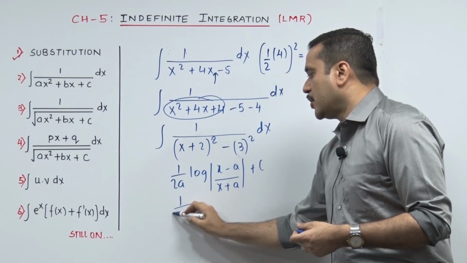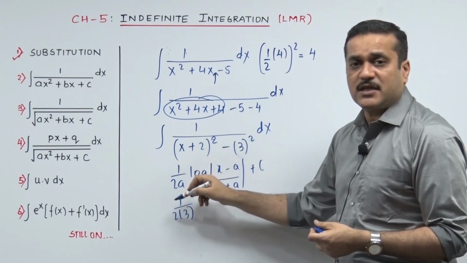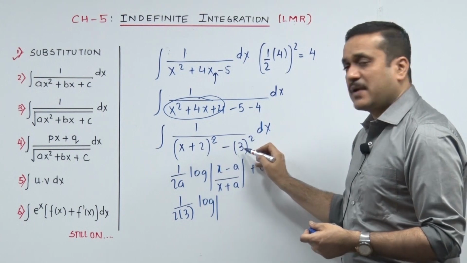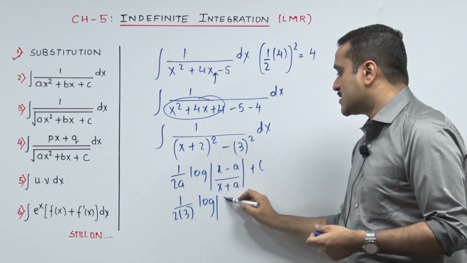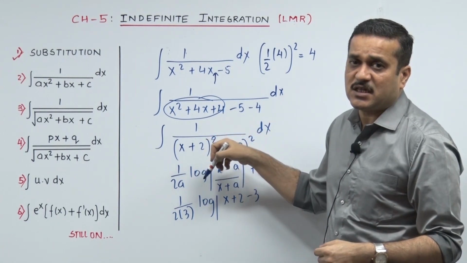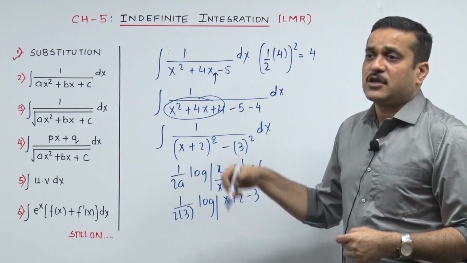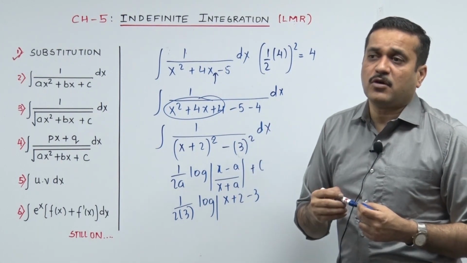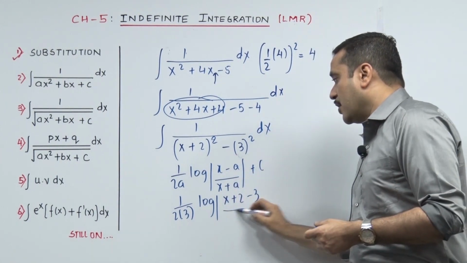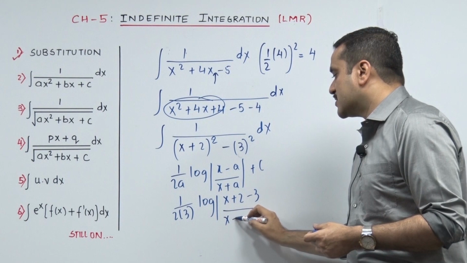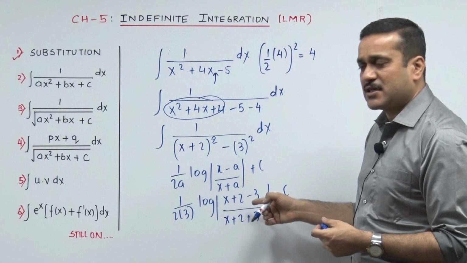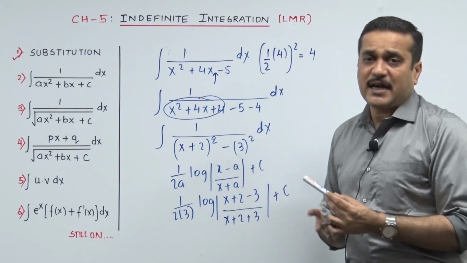So it's going to be 1 upon 2 into 3. As you can rightly see, your a is your 3, and log of... now before you fit in x minus a, x plus a. So x minus a goes x plus 2 minus 3. Sir, you said x, but my x was x plus 2 in the sum. That's my x for me. Your x can be changed to any other linear form of x, ax plus b, and still you can apply the same formula. Upon x plus a, so that goes x plus 2 plus 3 plus c, and then you settle down that to 6, this to minus 1, and this to 5. That's a little end settlement.